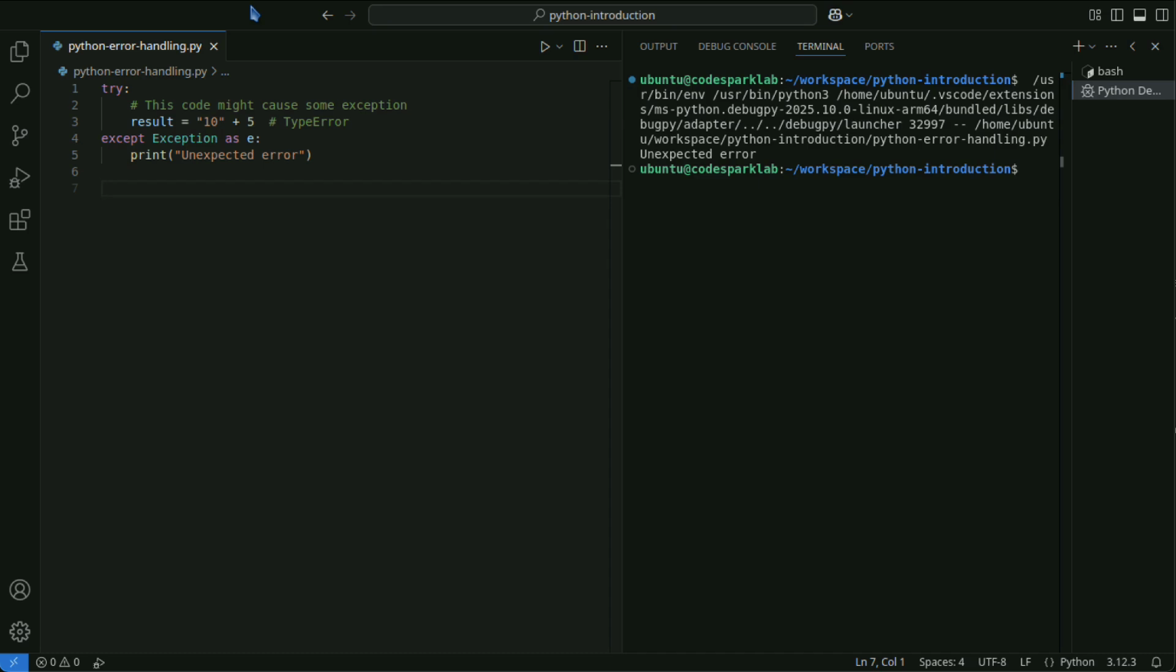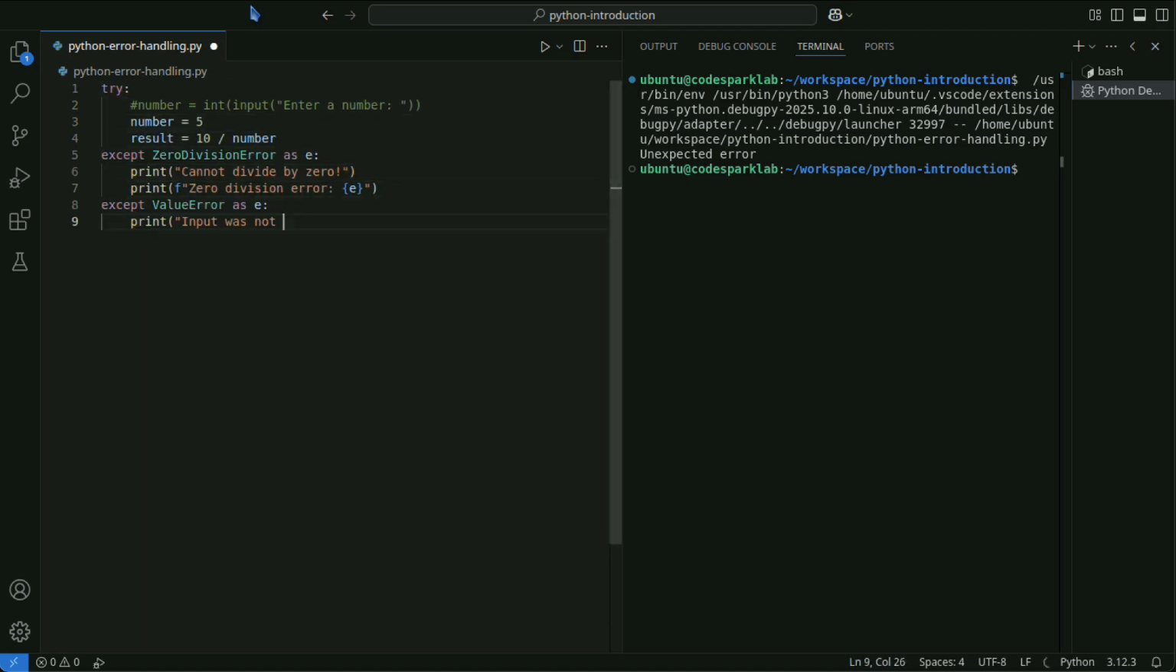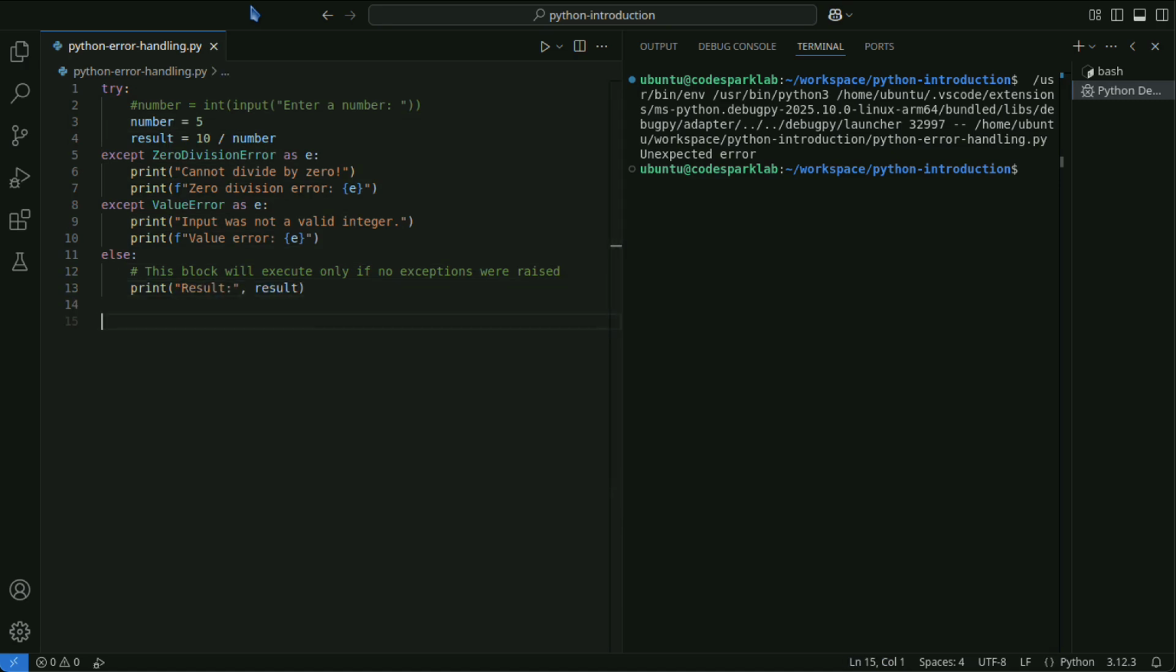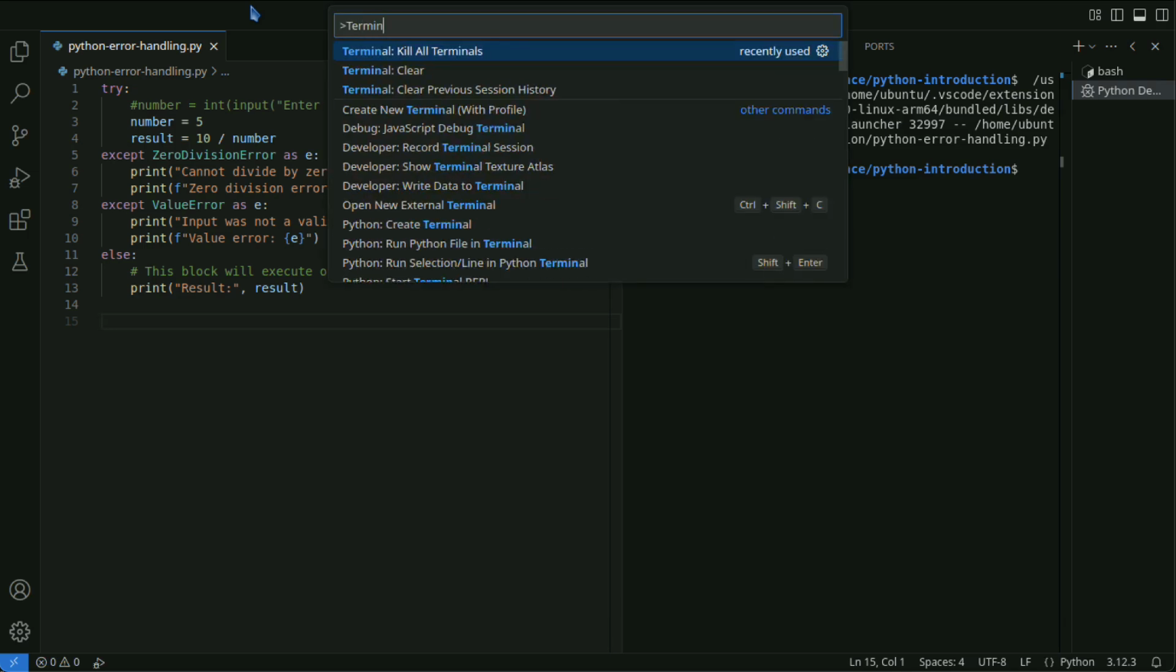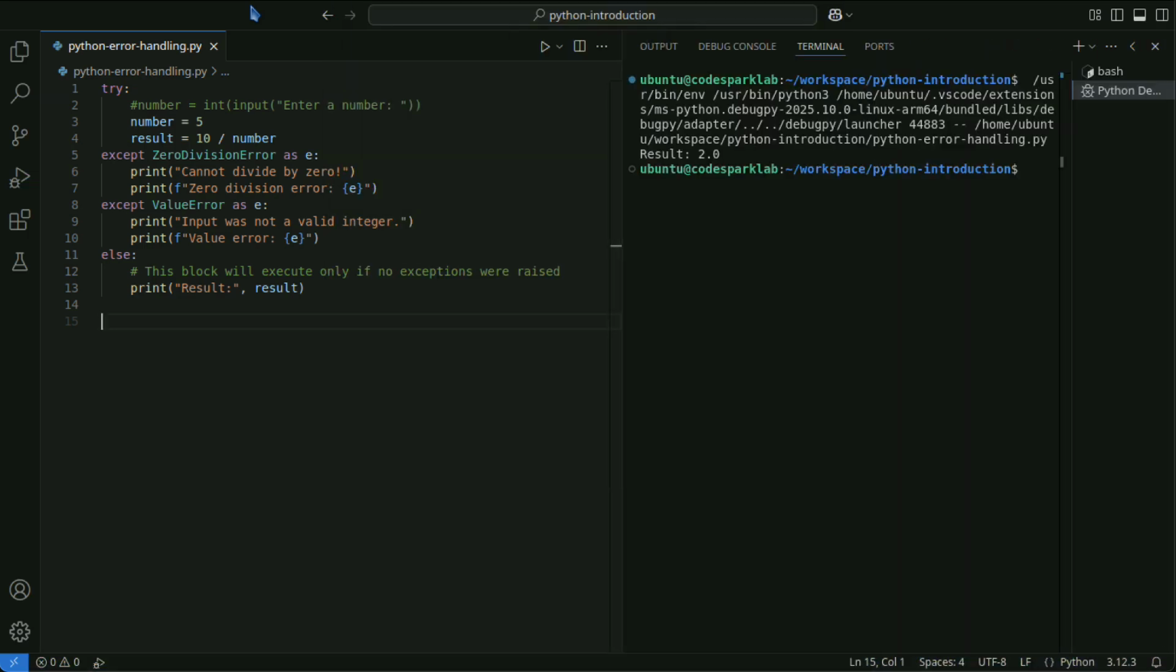The else block is only executed if no errors occur within the try block. This code is an example where the else block is executed only if no error occurs in the try block.